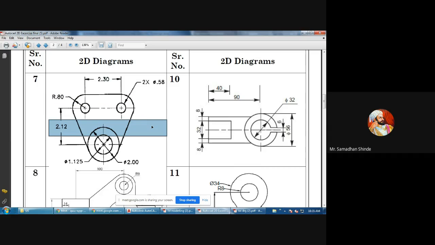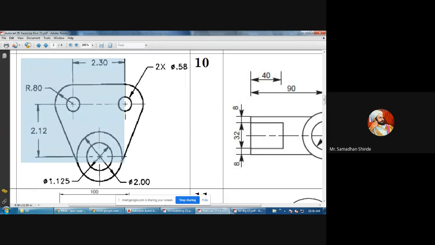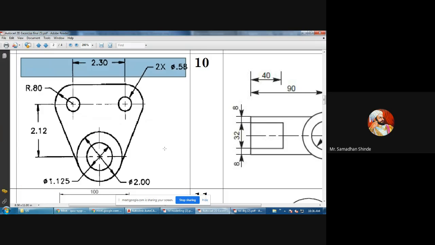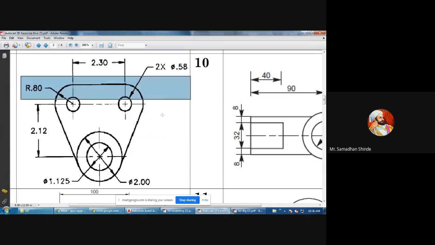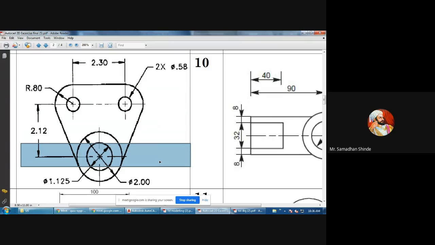Okay, how can it be drawn now? I will zoom in a little. How can it be completed? This drawing, where I have selected the cursor. You have to read the drawing first. You can start from anywhere. Just you have to see.